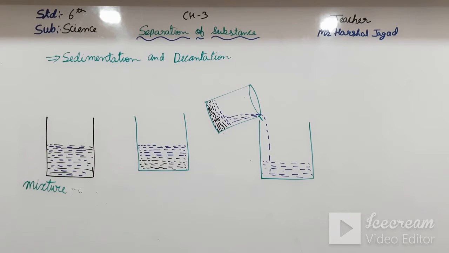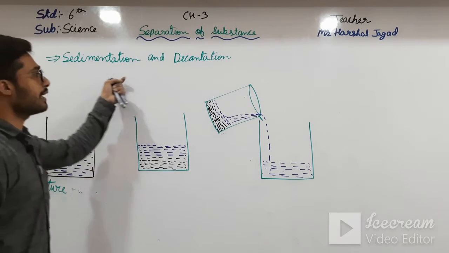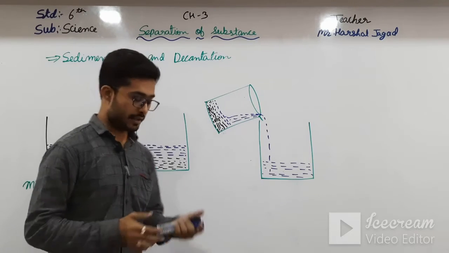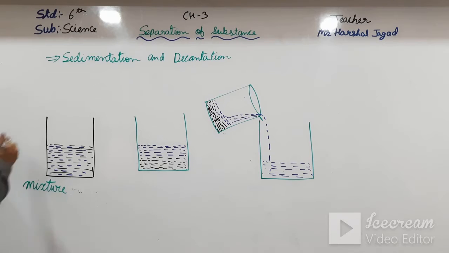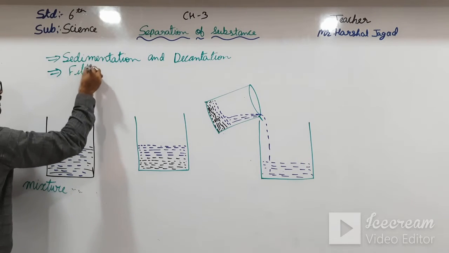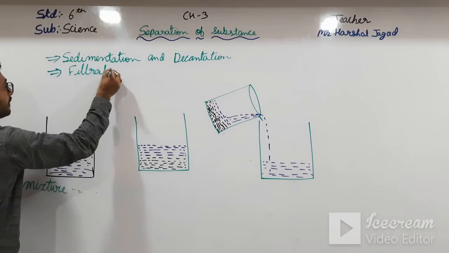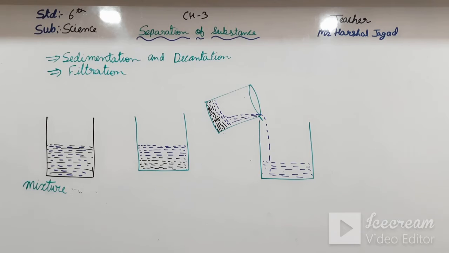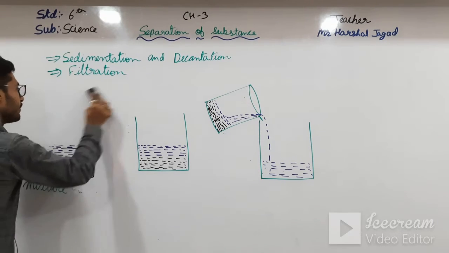Okay students, we have just seen sedimentation and decantation. Now we will move towards filtration. Another method for separating is filtration. So let us see what filtration is. See here, first of all I will write the definition on the board.